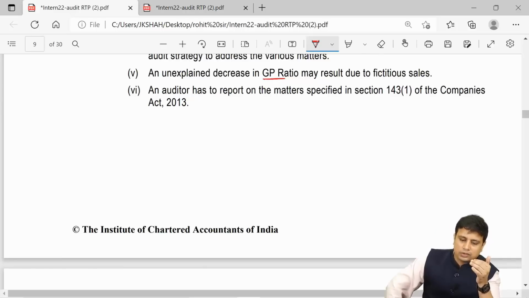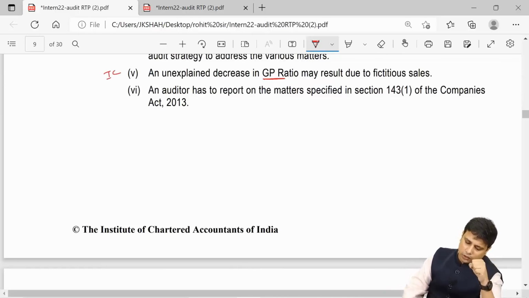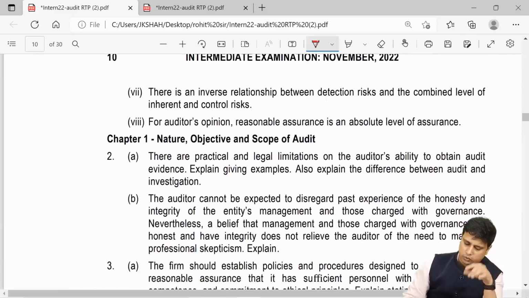If the sale is more, then my friends, the GP ratio will increase and not decrease. Hence, again, the answer is incorrect. Next, the auditor has to report matters specified under 143(1). No. Only if we are not satisfied, we will report, because 143(1) is the duty to inquire upon certain matters. If we are not satisfied, only then we will report, or there is no need to report.